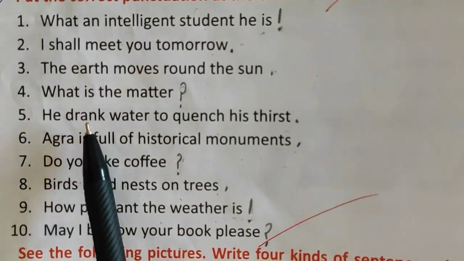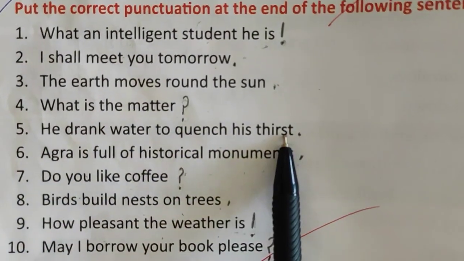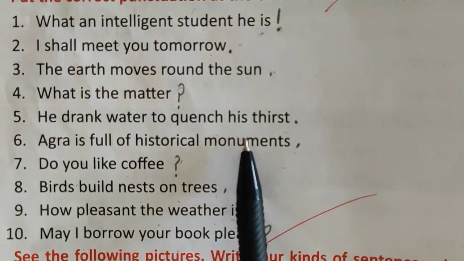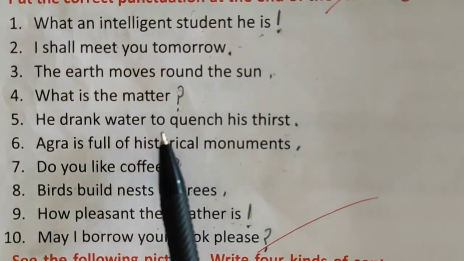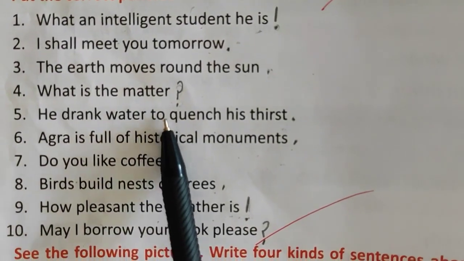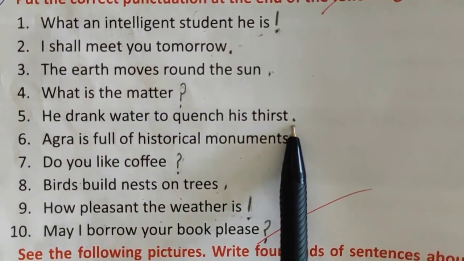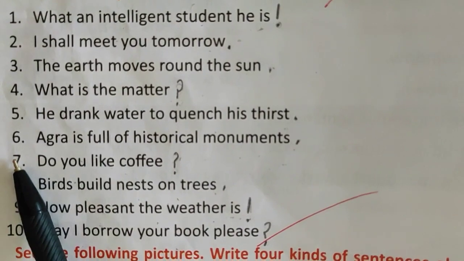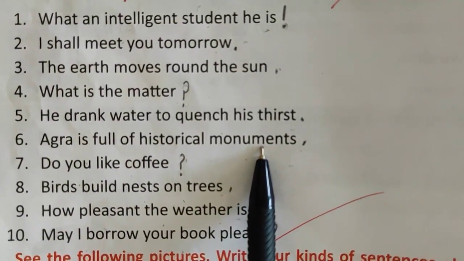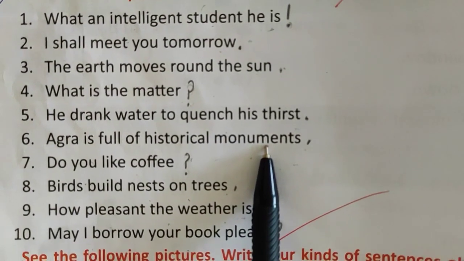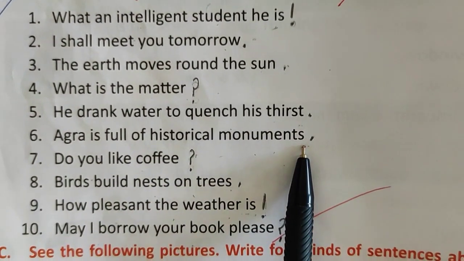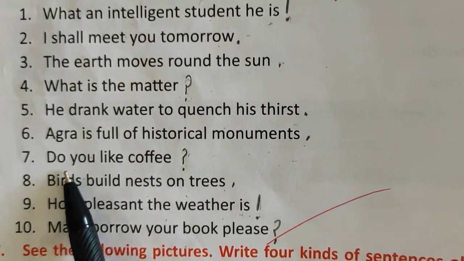Number 5, he drank water to quench his thirst. So this is a simple information which is being given, that he drank water because he was feeling very thirsty. So here will come full stop. Number 6 is Agra is full of historical monuments. Again some type of information is being given that in Agra there are so many historical monuments. Again full stop. Number 7 is do you like coffee?